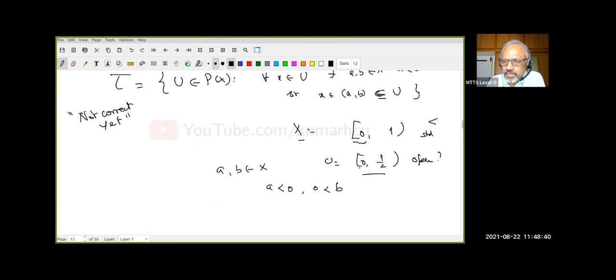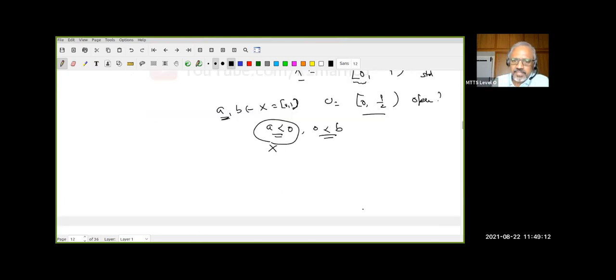If it is open, then what do I have to check? For every element here, I can find an open interval AB so that X must be in the open interval and the open interval must be contained in U. So 0 must be in the open interval. That means A must be less than 0 and 0 must be less than B. And A should be in X, that is, it should be in 0, 1. So if A is in the interval 0, 1, then A is already greater than or equal to 0. So this can never be true. So I cannot find such a thing.